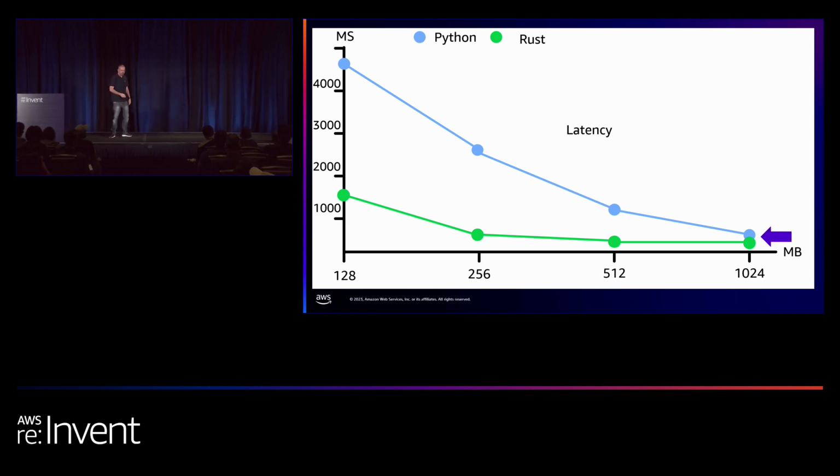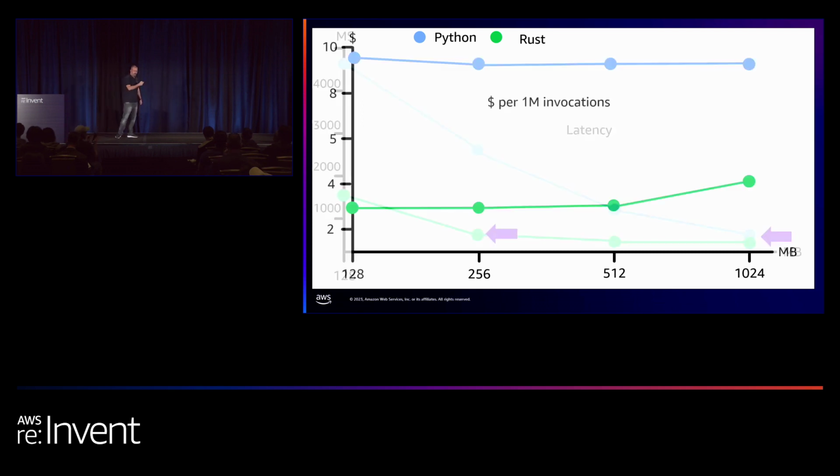Two interesting points. First of all, you can see that both Python and Rust are comparable in performance for the piece of code that I showed you earlier when using 1 GB of memory. But, and here comes the magic, when using Rust, you get the same performance even with a lower memory configuration. And this is a recurring theme for Rust. You can use less memory, therefore pay less money, and you get either better or the same performance.